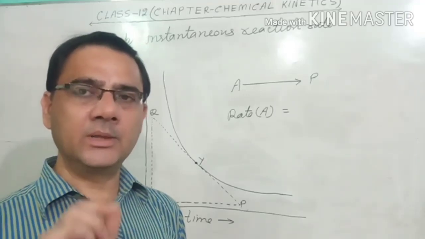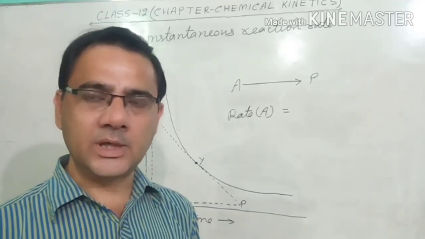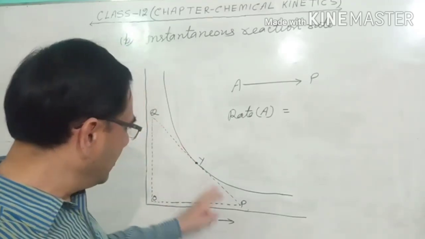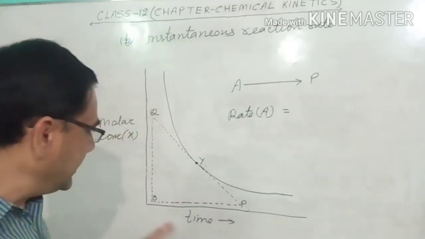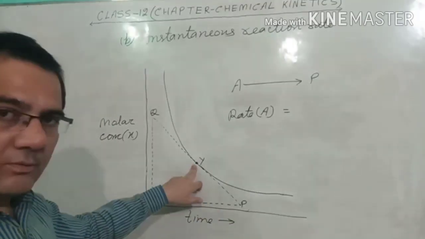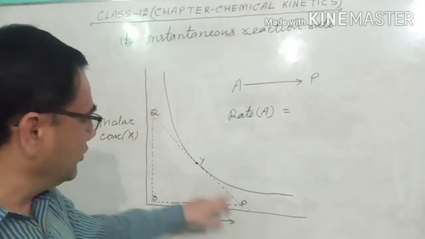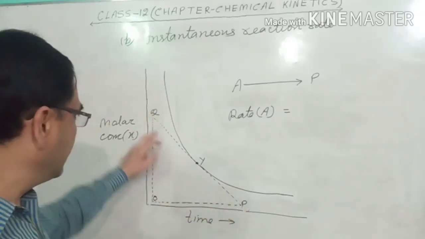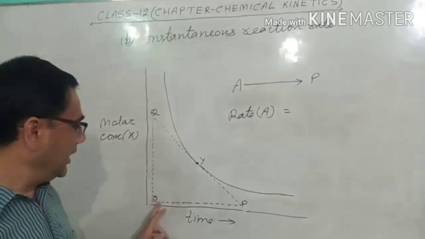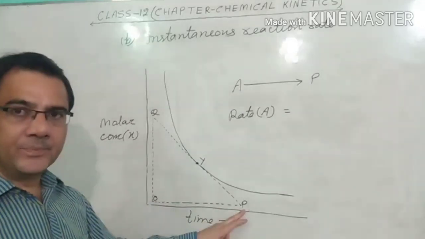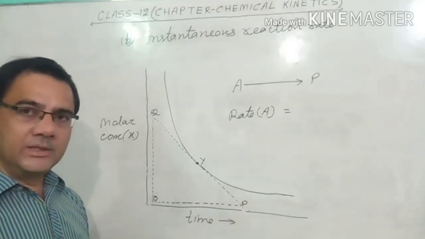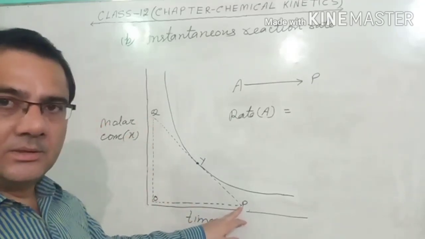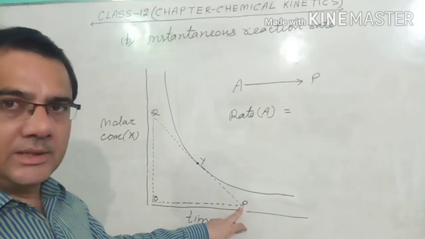It means we will calculate the minute change in concentration in minute time, and to calculate that, what do we do? We put a tangent on this and we make a right triangle here. So at this point y, when we put a tangent, that is qp, that is the tangent, this is the perpendicular and this is the base. Perpendicular is qo and base is op. So when we calculate this, we calculate like this, perpendicular upon base. We'll try to calculate the instantaneous reaction rate.